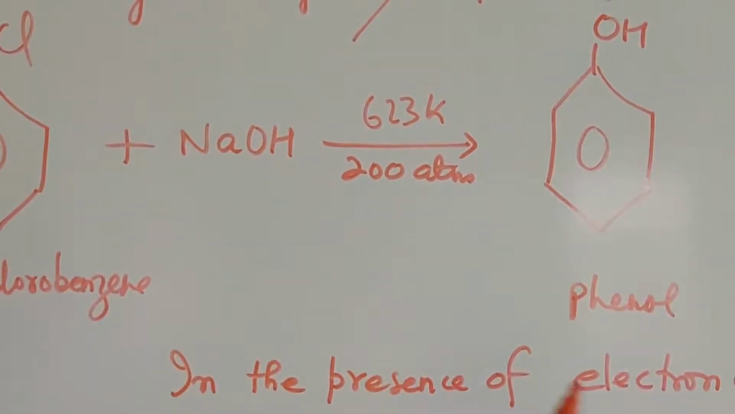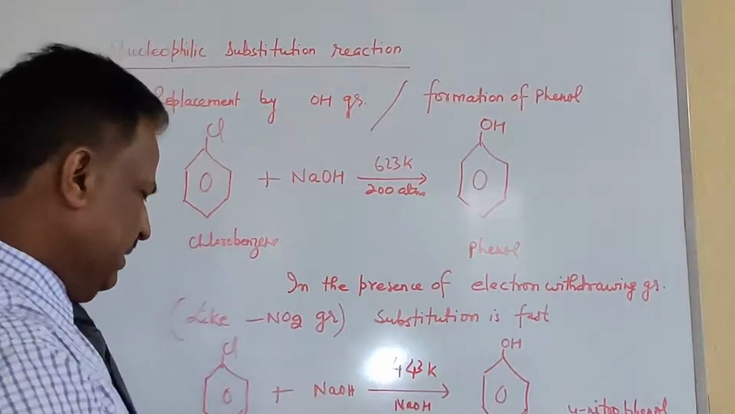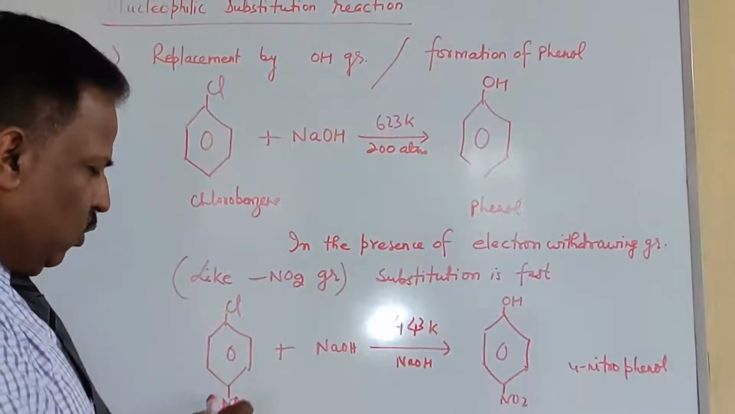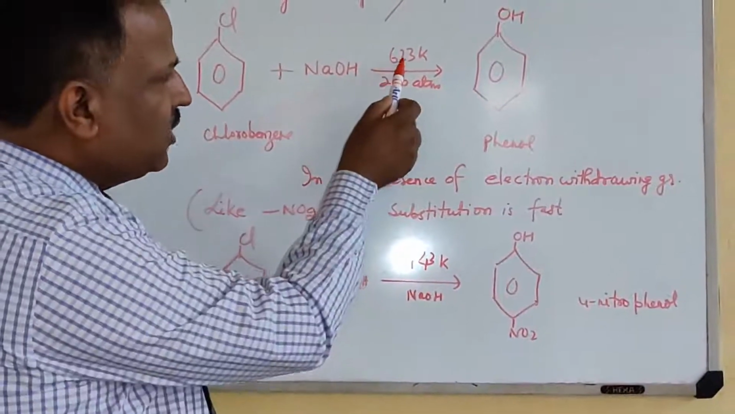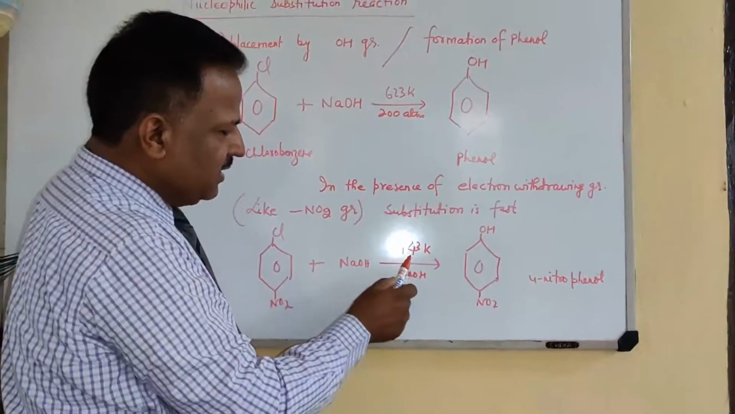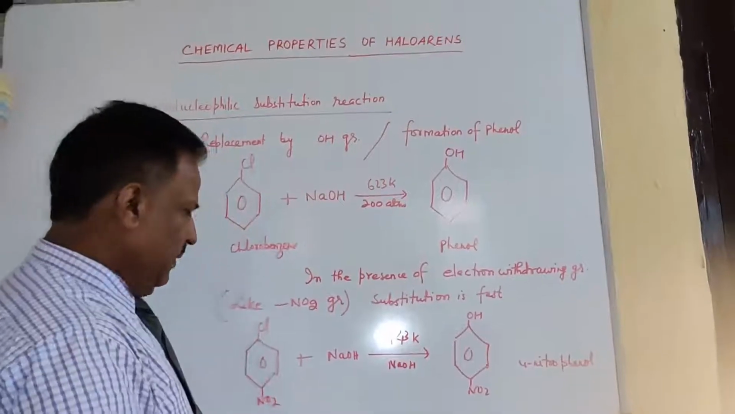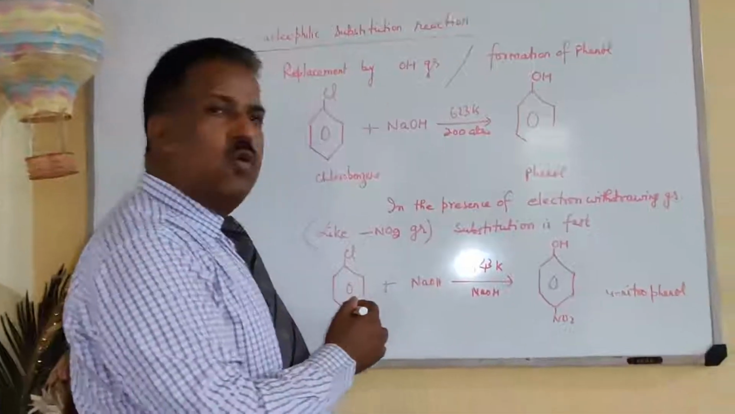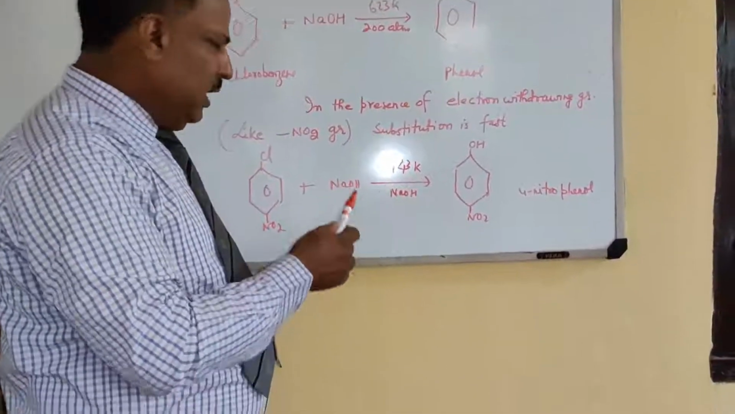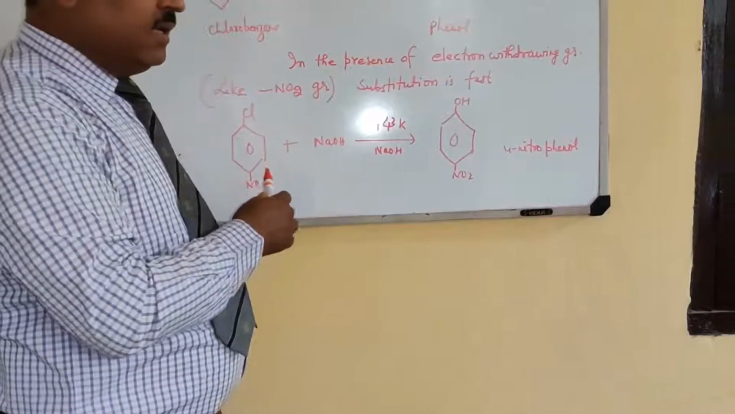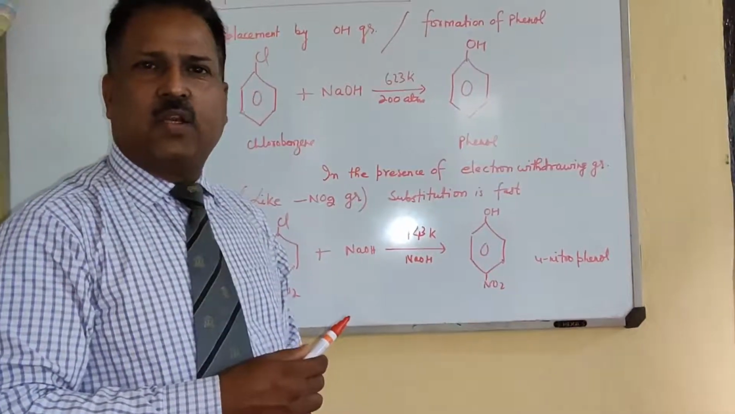In the presence of an electron withdrawing group like nitro, substitution becomes faster. Example, if an NO2 group is here, then the temperature reduces. Here it is 623 Kelvin and in this step 443 Kelvin. Its name is 4-nitrophenol. Similarly, if two nitro groups are there, then substitution is even faster. If 3 nitro groups are there, then substitution becomes faster still and occurs at room temperature.